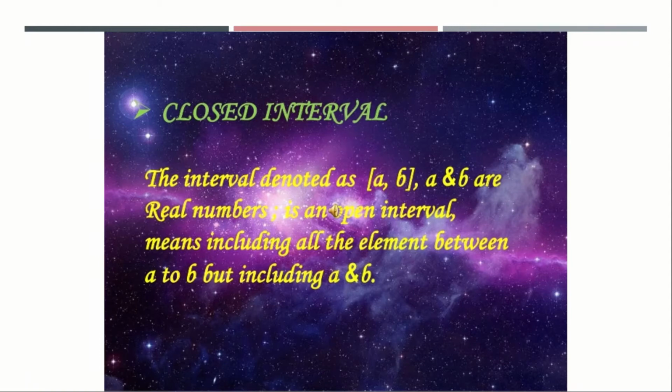That is, if we take 1 up to 6, 1 and 6 will be excluded and only 2 to 5 will be included. But in a closed interval, we will be including all the numbers: 1, 2, 3, 4, 5 and 6, everything. That is the difference between an open interval and a closed interval. In an open interval, the edge numbers are excluded, whereas in a closed interval, we include all the elements in the set.